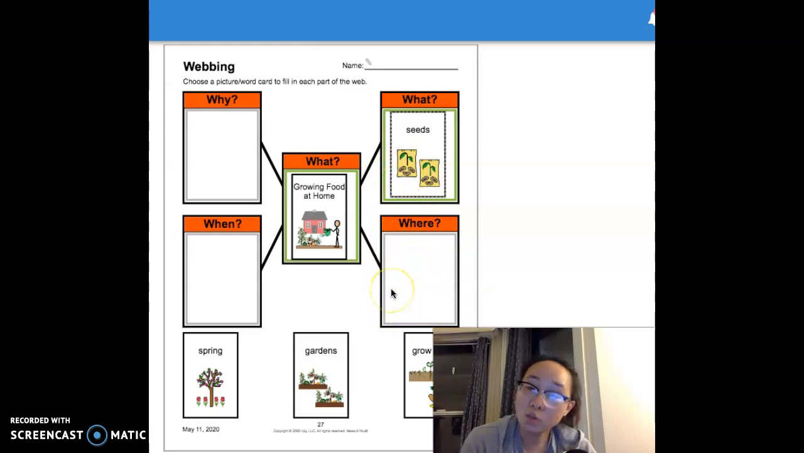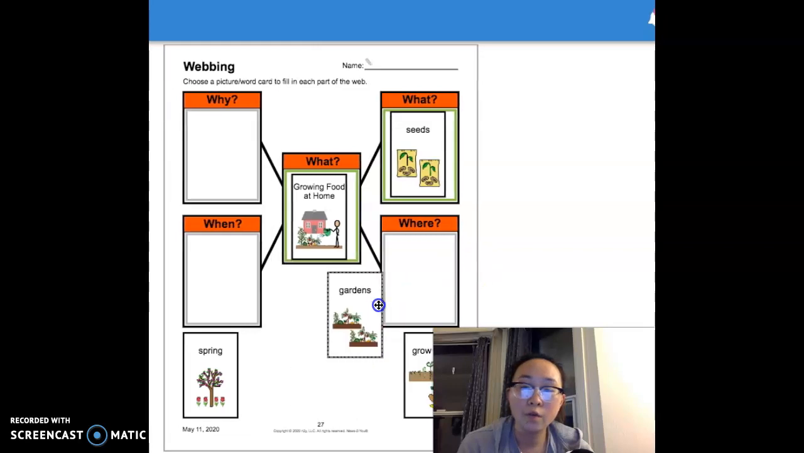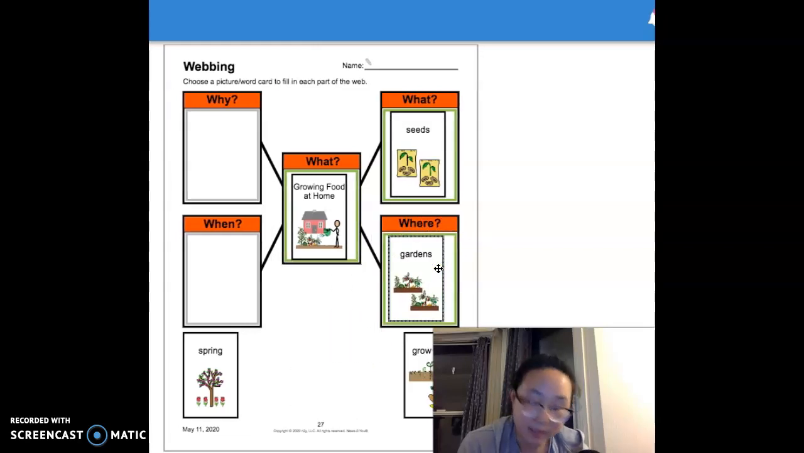Where do people grow food at home? Is it spring, gardens, or grow food? They grow food in their garden. So we have our school garden. It's very big. It has a lot of plants, but I don't believe there's any food there.